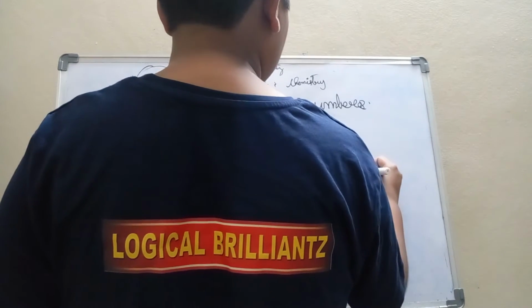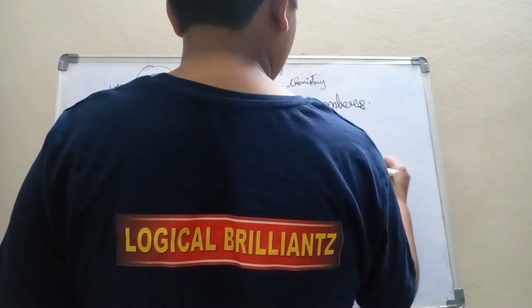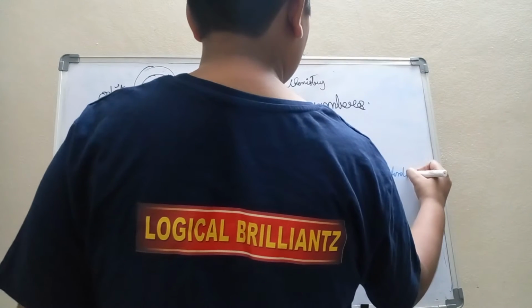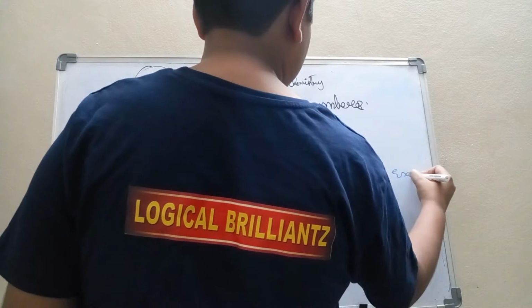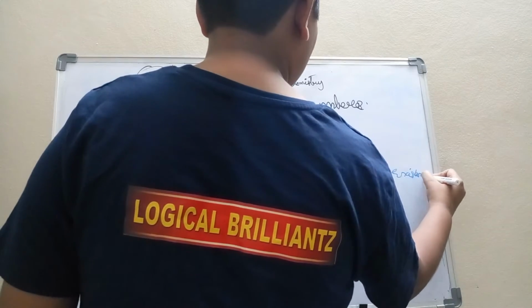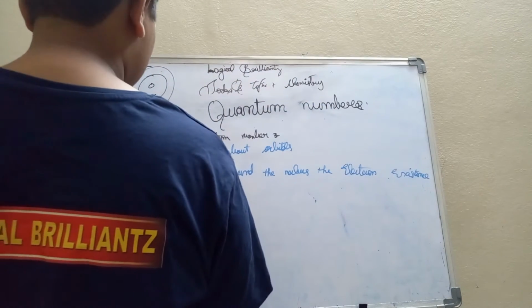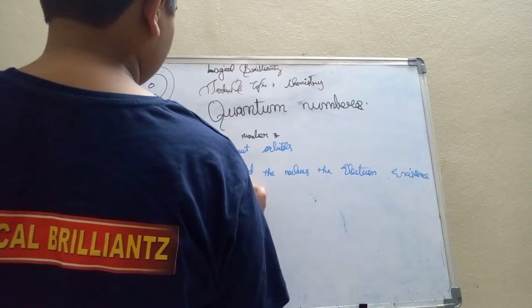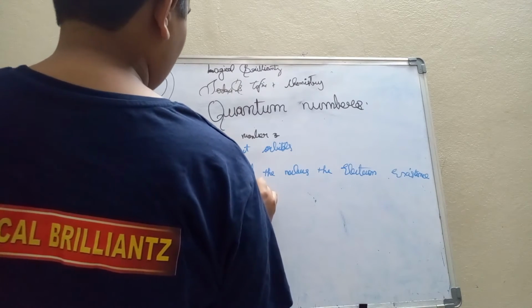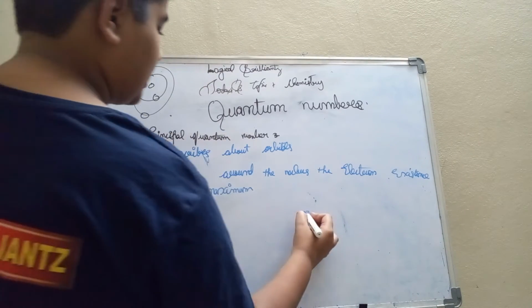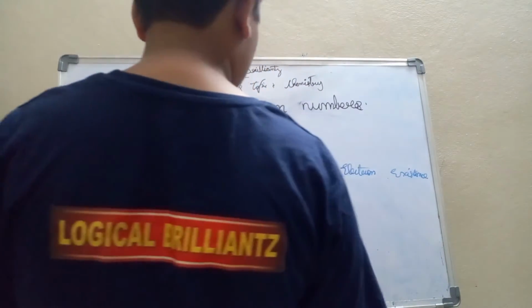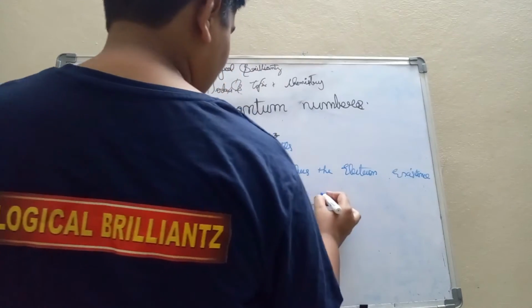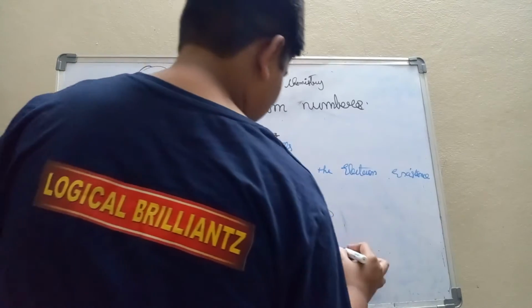where the electron is found, where the electron's existence is maximum. For example, let's take a nucleus with positive charge. There is an x orbital, a y orbital, and 2 z orbitals.